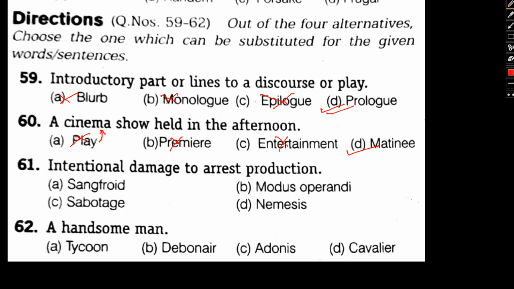Now having said that, let's move to question number 61. International damage to arrest production. Okay, so international damage to arrest production, what can be the answer for the same?